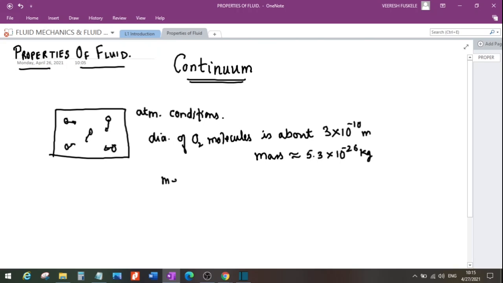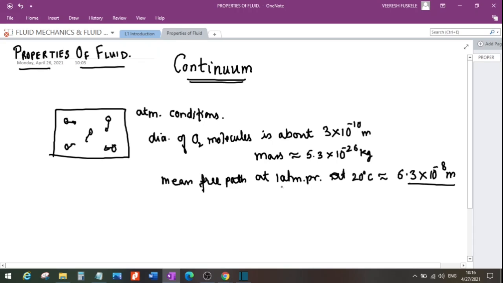And the mean free path at 1 atmosphere pressure for an oxygen molecule, at nearly 20 degrees centigrade, is 6.3 into 10 raised power minus 8 meters, right? And so what does this mean? Mean free path basically means that an oxygen molecule travels this much distance before it collides with another molecule.